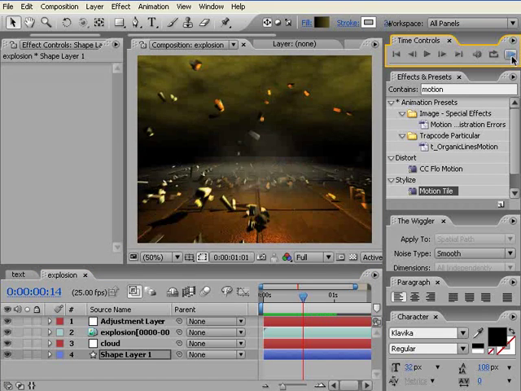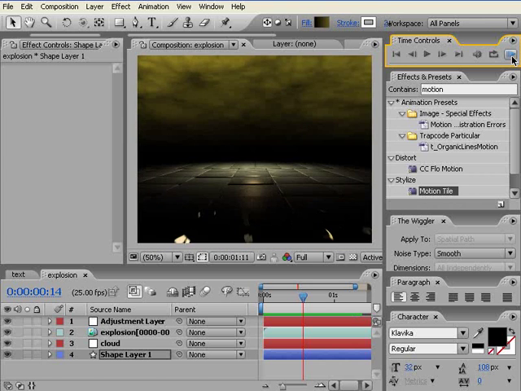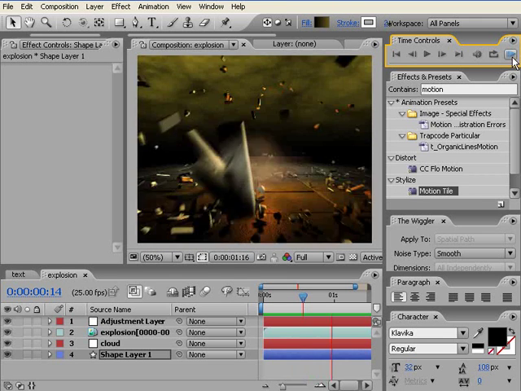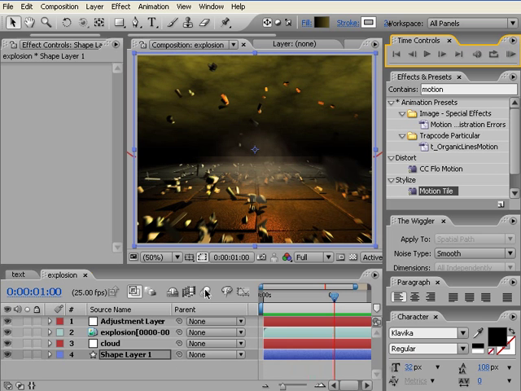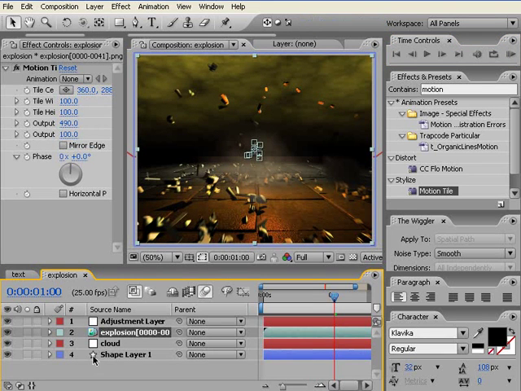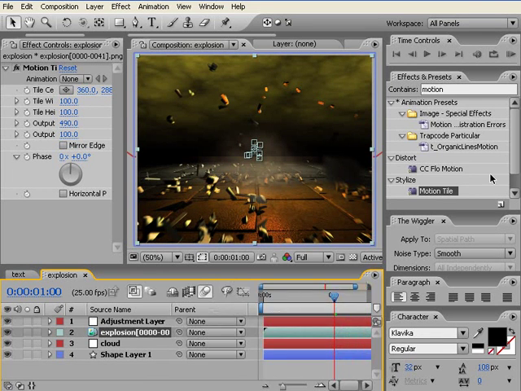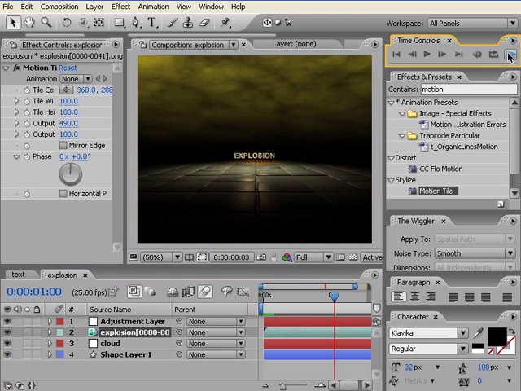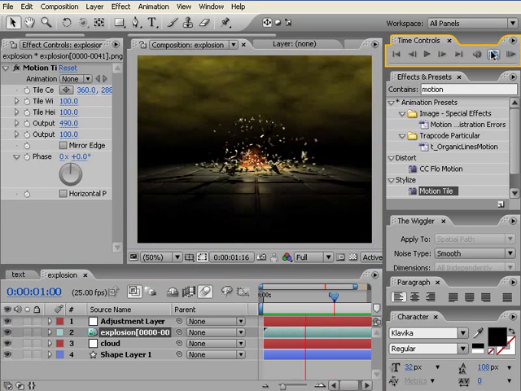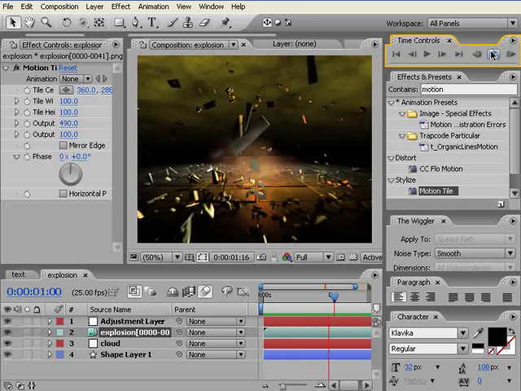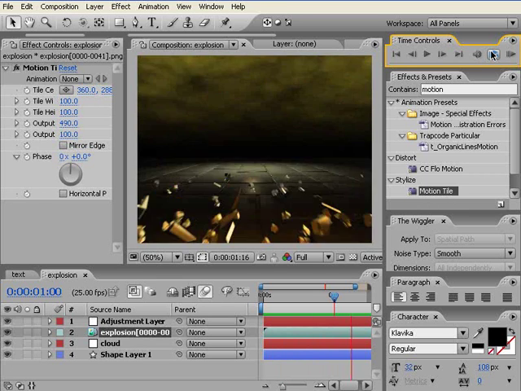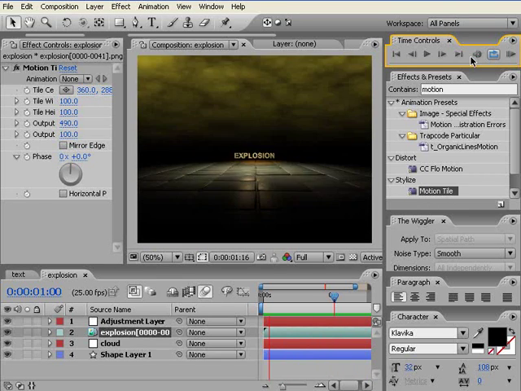So here we are. One more thing though, to spice it up, which is we'll apply motion blur to our layer, to our explosion and cloud layer. So let's see how it looks now. So we have come to the end of the tutorial.